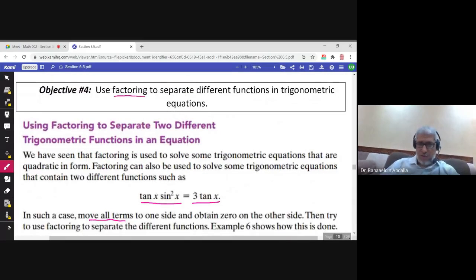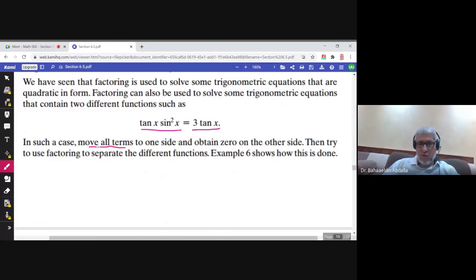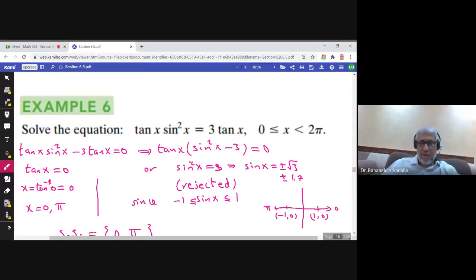This is objective 4. Use factoring to separate different functions in trigonometric equations. We have studied 3 objectives in this section. And now we will study equations like this. If we have 2 different trigonometric functions, and if we can move one of them to the other side, so we move all terms to one side, and we can take tan x as a common factor.